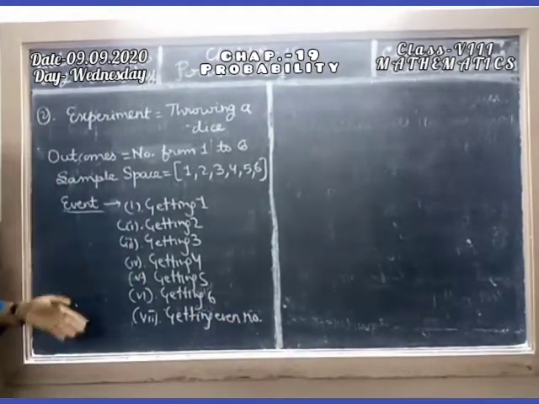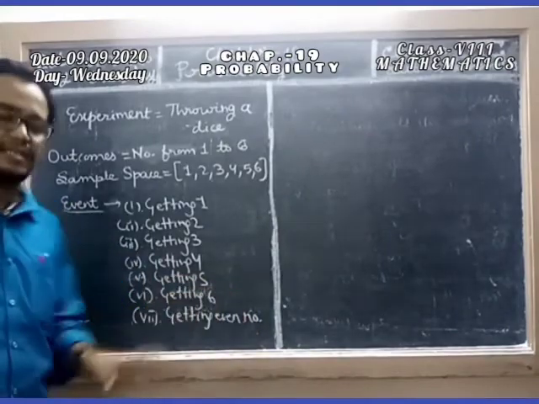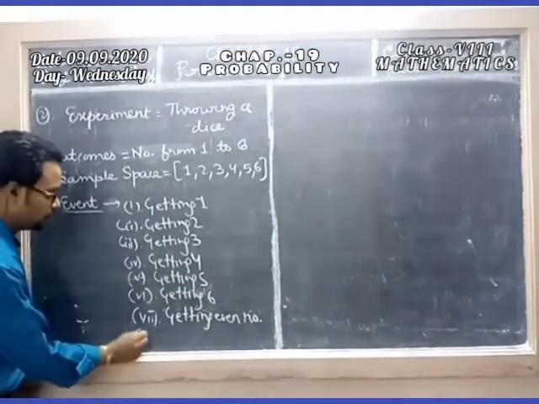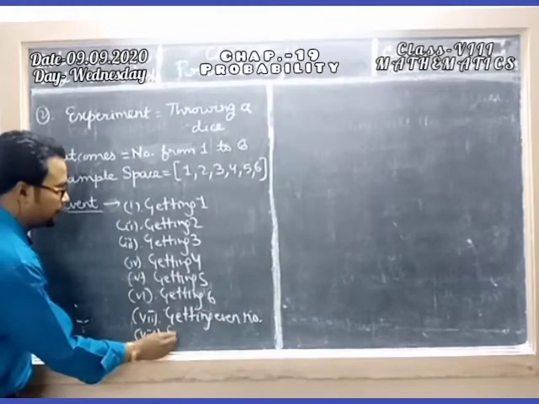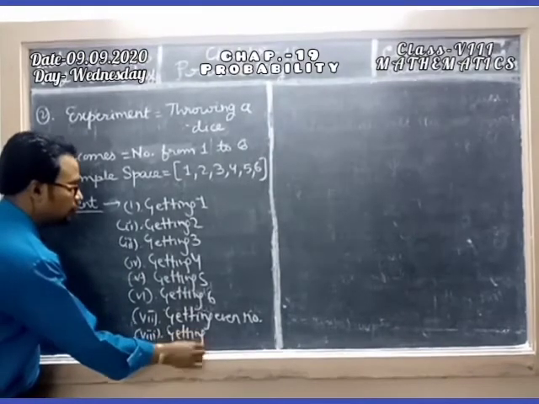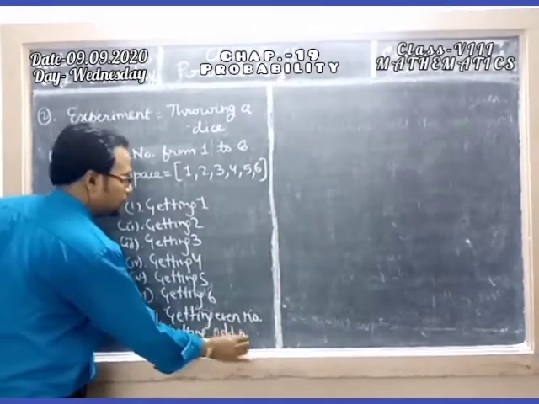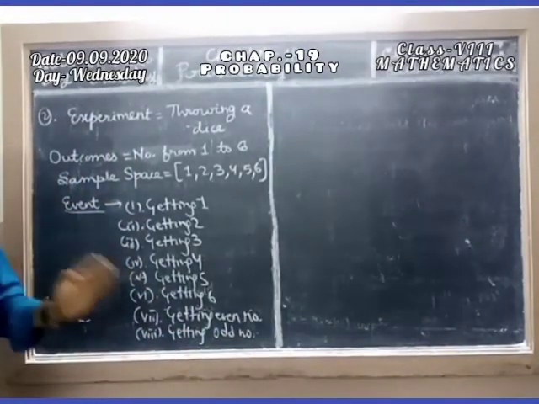So the even numbers will be 2, 4 and 6. Getting an odd number, which are 1, 3, 5.